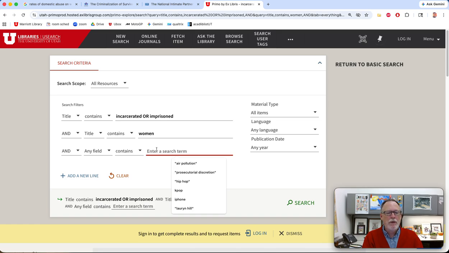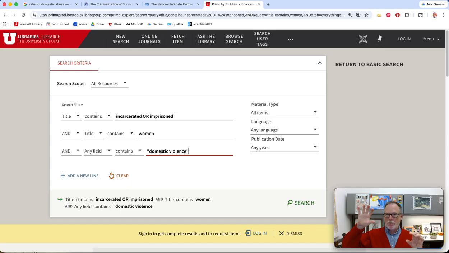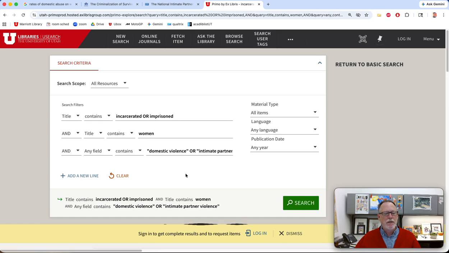We want to put things in quotes because we want those two words to stick together, right? So if it's more than one word, it might look up domestic here and violence there. So let's do that, but let's add other ones. Intimate partner violence. That's kind of a newer terminology. And I misspelled it. If you misspell it, it will only look for those misspelled words, by the way. So let's see what happens when we search for this.